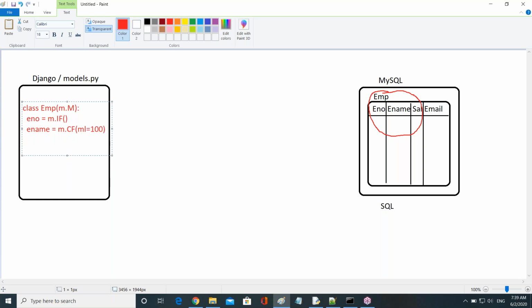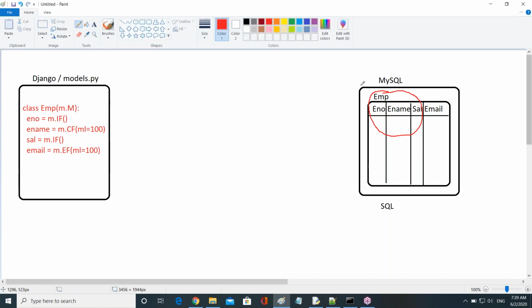Now, what is required for our third one? Sal is required, right? I take sal equal to models.IntegerField. The last one is what? Email, right? Email equal to models.EmailField of max length equal to 100. That's all. Now it's over. See, it's very easy, right?